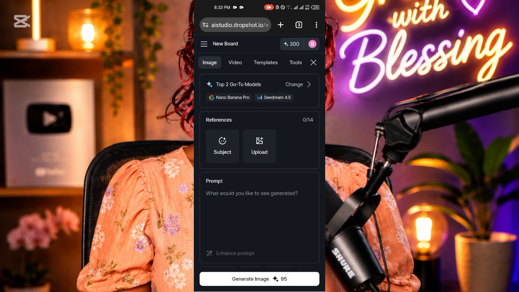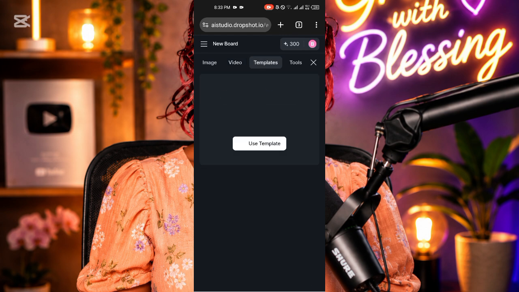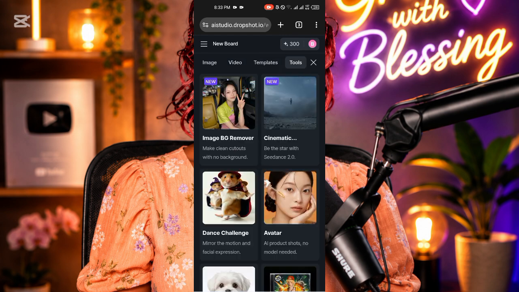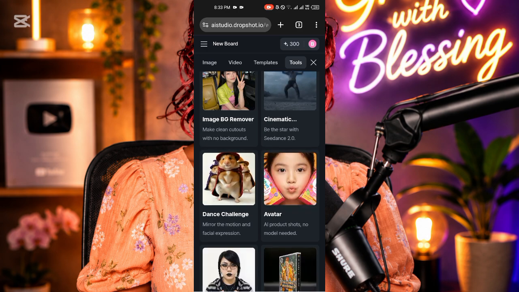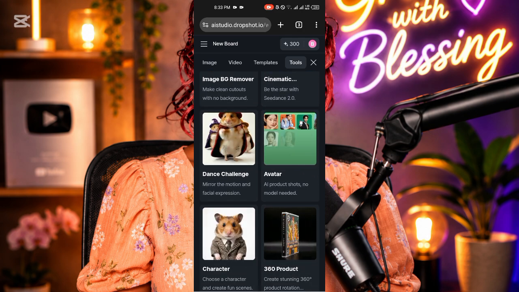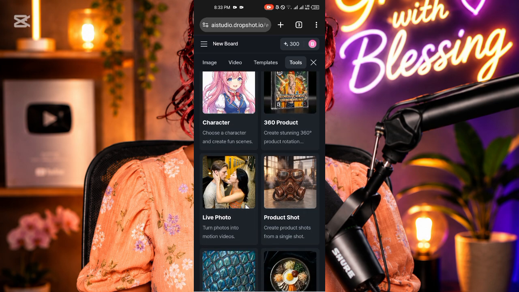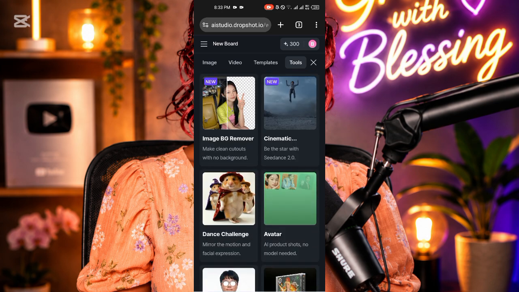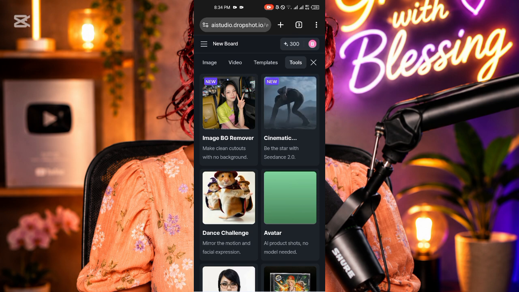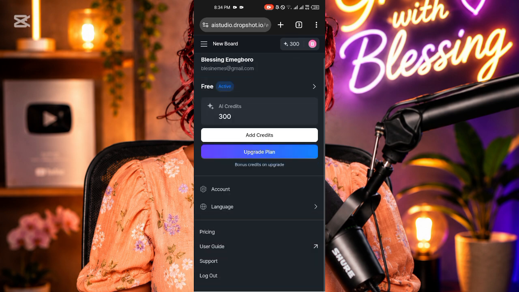This is the image side, and you can see everything you can do with your image. ChatGPT is there. ChatGPT gives very good images. Nano Banana Pro is there. So you can use it to generate your image. Do you see what you can do here? You can remove the background of an image. There are a lot of templates you can use here. Maybe you don't have any inspiration of your own. Just click one of the templates and then generate a script for it, and it will give you your detailed movie or your detailed video in that template.